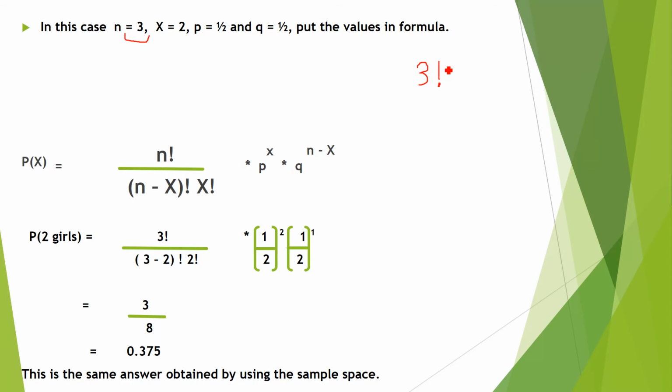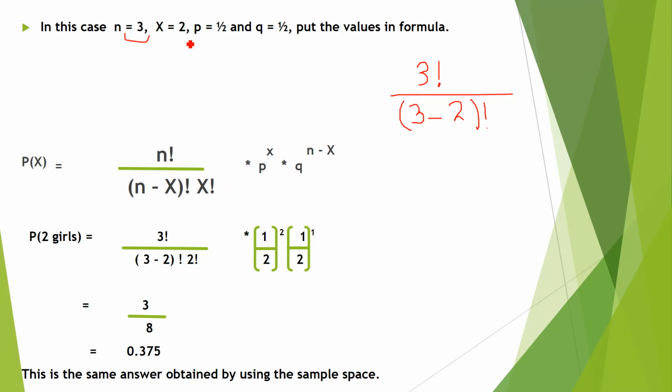See 1, 2, 3. These are the keys. You have to press shift and 1. Then you will get this exclamation mark. This is the factorial symbol. 3 factorial, and then is n minus x. So n is again 3 and x is 2, because there are only 2 possibilities, boy and girl, and this bracket closed, and then is the factorial.